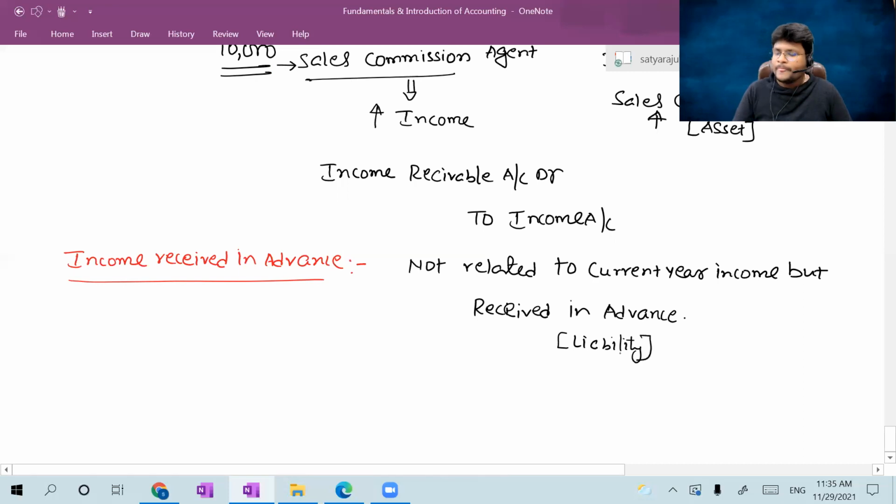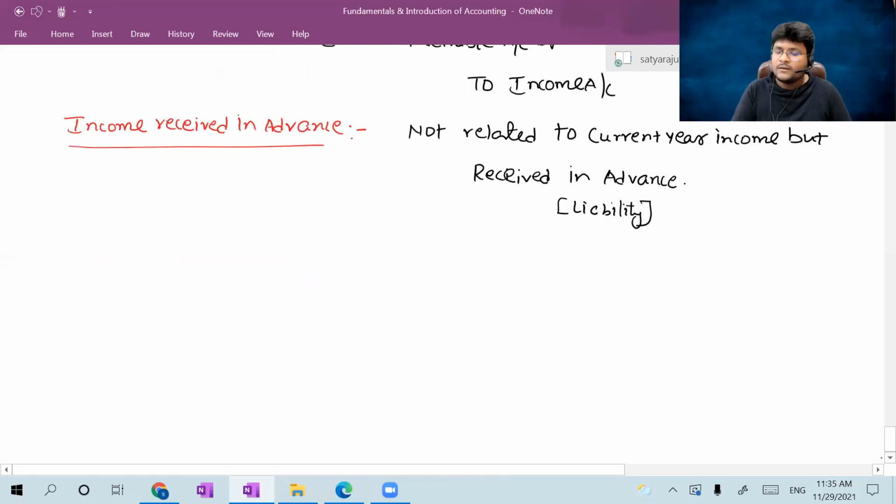Concentrate, all of you. I'll give an example for better understanding of the journal entry. Then you can pass the journal entry.